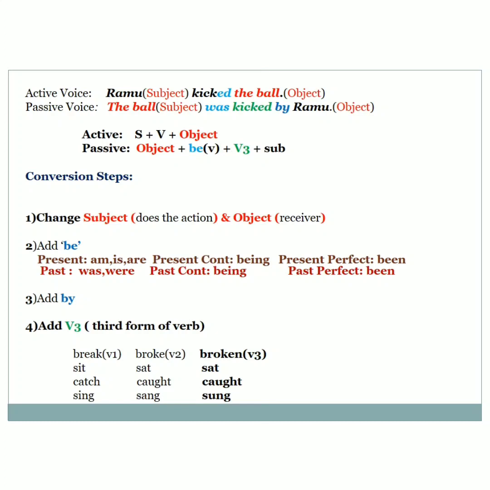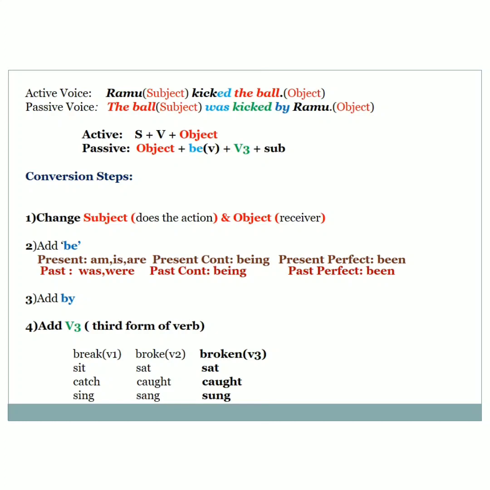Here the subject is the ball. The ball was kicked. It is used in certain situations where we have to highlight what happens to the subject. Clear? So active voice is used to highlight the action that is done by the subject, while passive voice is used to highlight what happens to the subject. The ball was kicked. Got it?